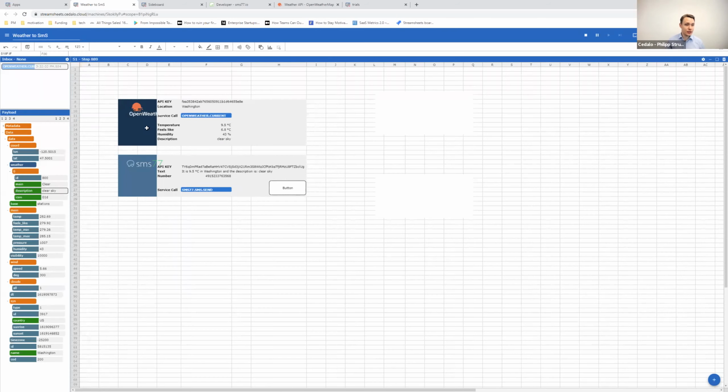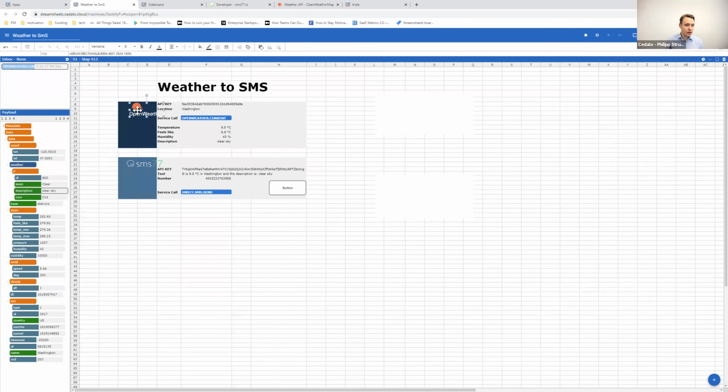The last thing that is missing is maybe to give it a title. In this case, let's call it weather to SMS. And then, like I know it from other spreadsheets as well, same thing here, just a little bit of alignment, maybe making it bold, changing a couple of things, and placing that again in the center. I'm going to do the same thing with the button. I can move that over here.